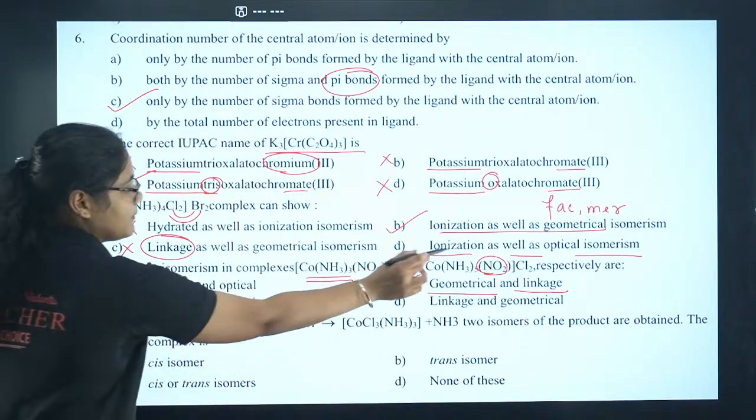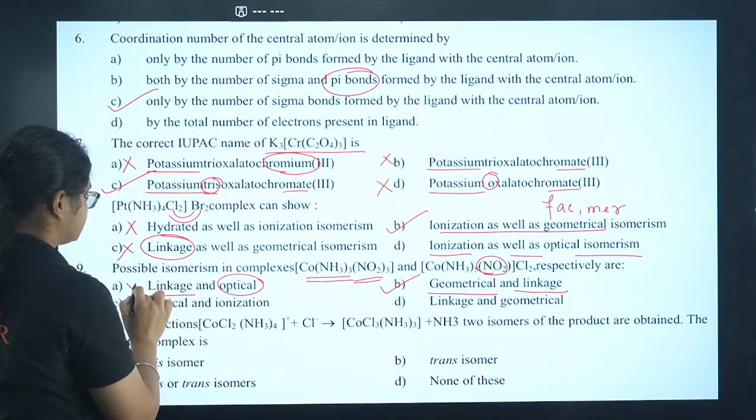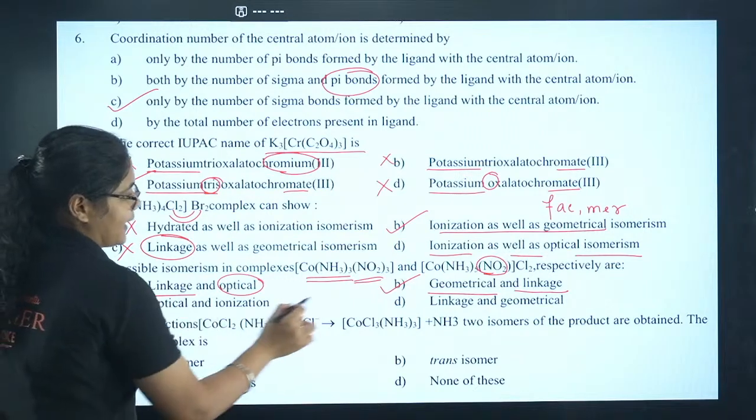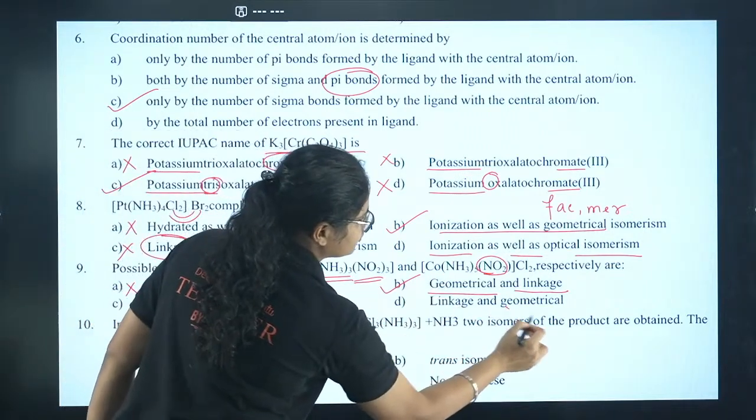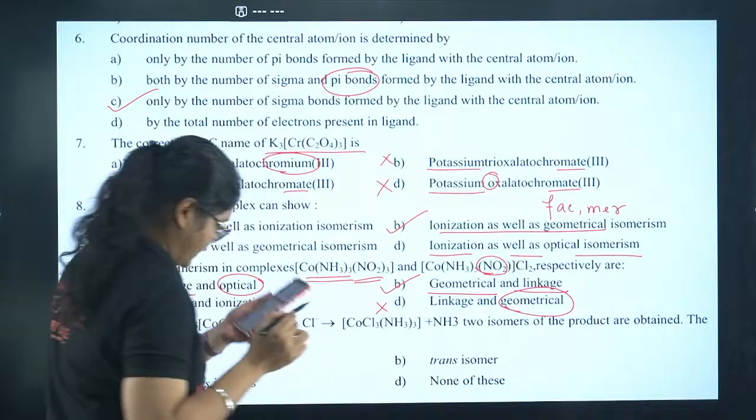Okay, this compound, second compound, does not show optical isomerism, so this is wrong. Okay, and this compound does not show geometrical isomerism, so this is also incorrect. Option number B.